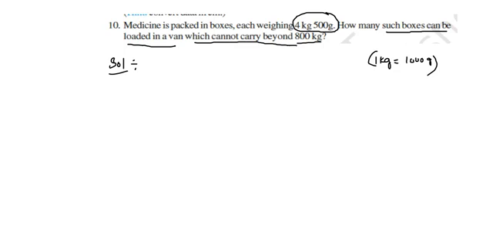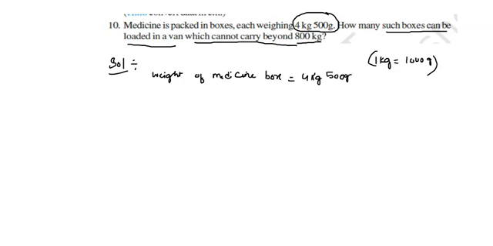Now here, the weight of a medicine box is equal to 4 kg 500 grams.